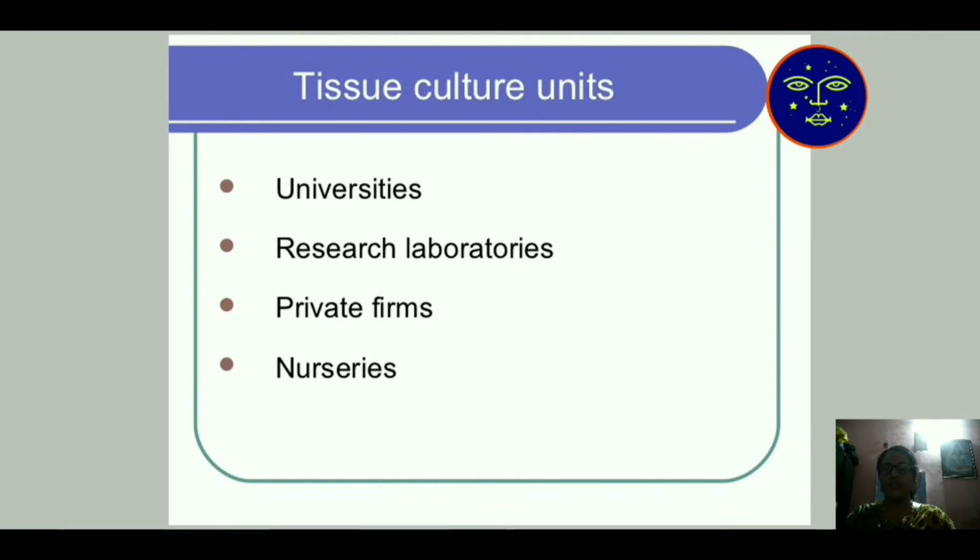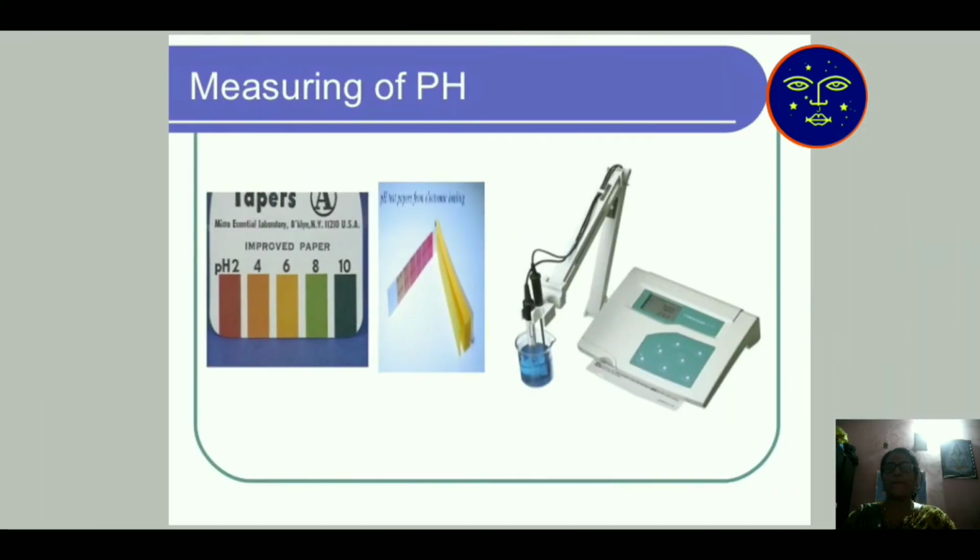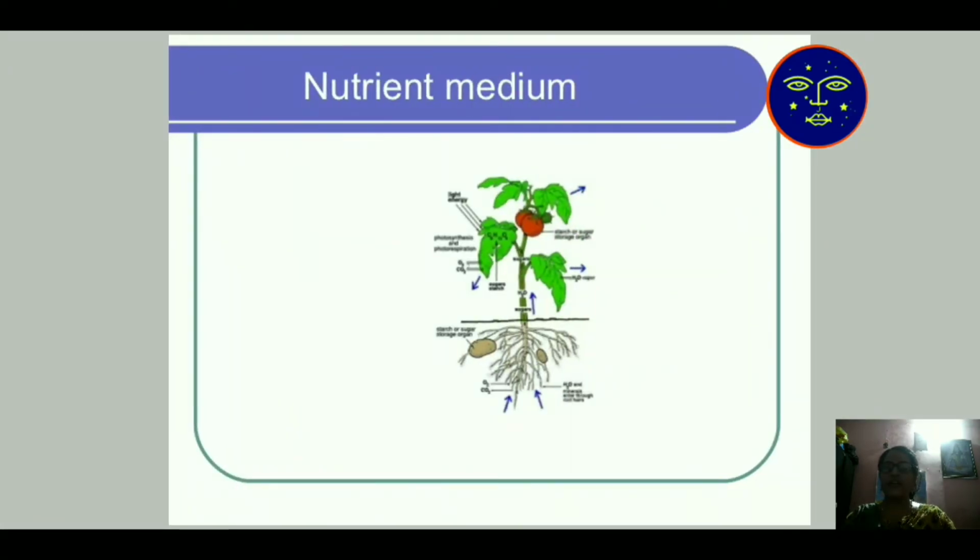Then tissue culture unit. We can keep our tissue culture unit in a university, in a research laboratory, in private firms and nurseries. Then the pH of all the chemicals is measured with the help of this pH meter. Then nutrient medium. When we give the nutrient medium, in vitro, meaning inside the laboratory, the plant grows in this manner.